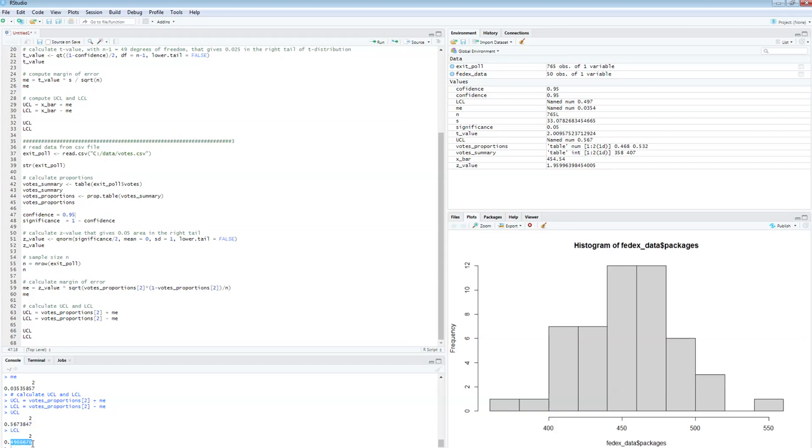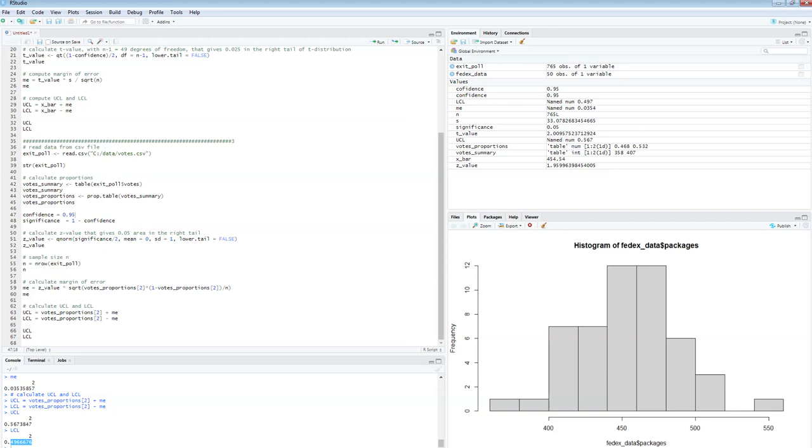So a small fraction of my confidence interval is below 0.5. Therefore, there is a chance that the Republican will actually lose. And that sample, therefore, does not give me a reasonable assurance at the 95% level that the Republican is going to win.